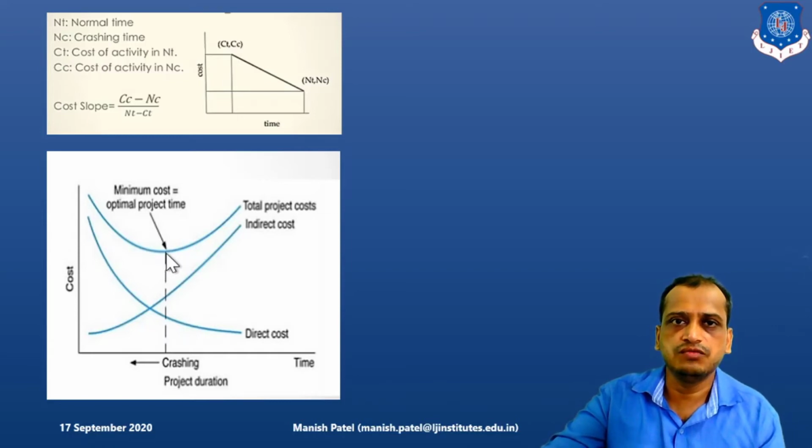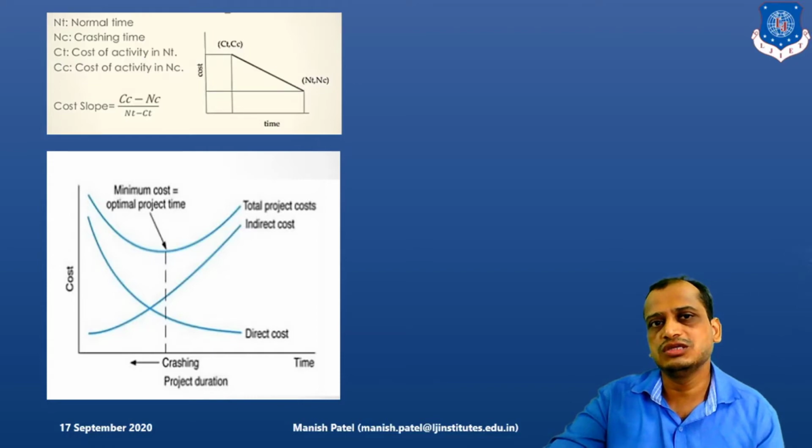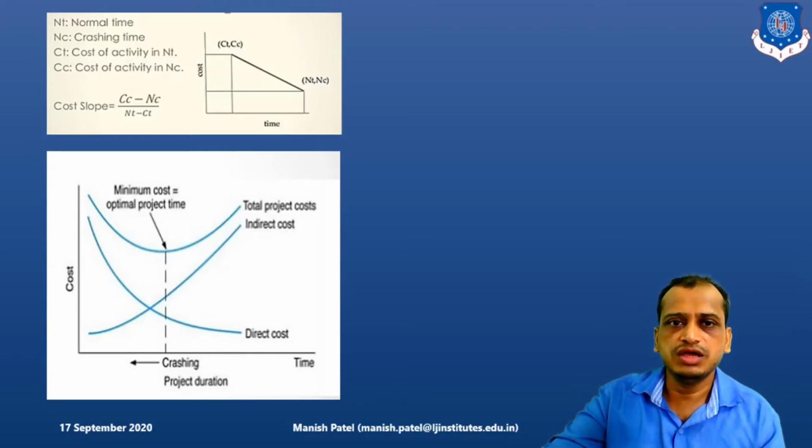We will try to find out the type of crashing. Clear? This is a similar graph to the one we also look into in the replacement of equipment, and we will also see a similar kind of graph in inventory control. Here the formula is given: cost slope is nothing but the difference of cost divided by the difference of time.